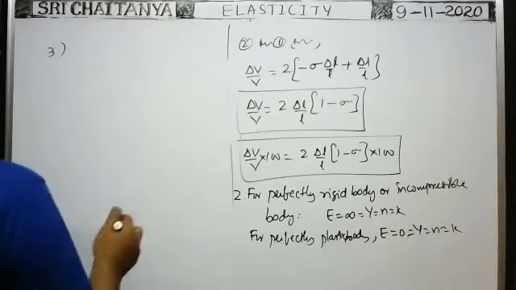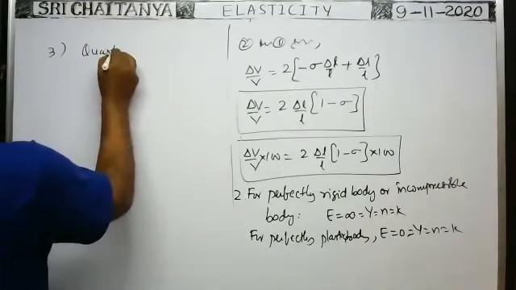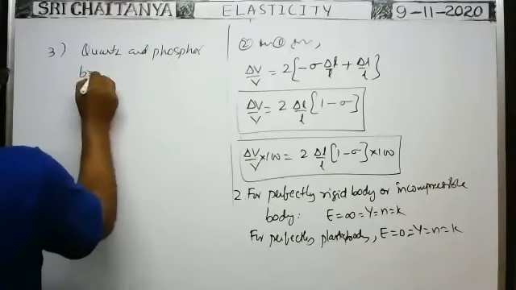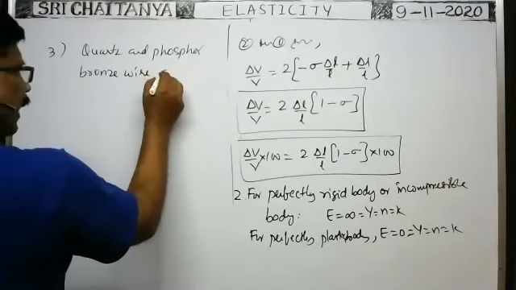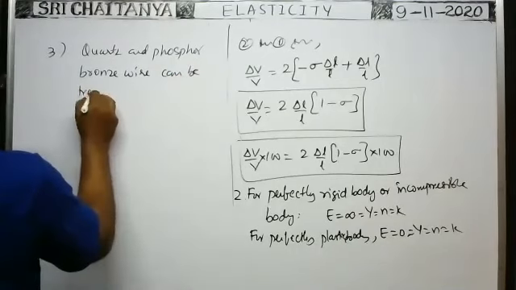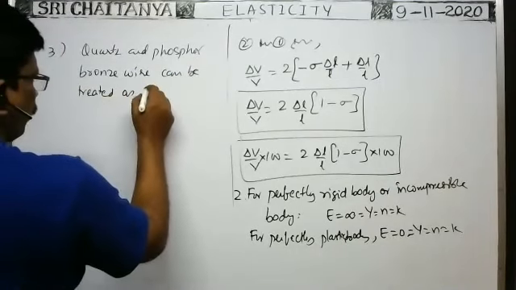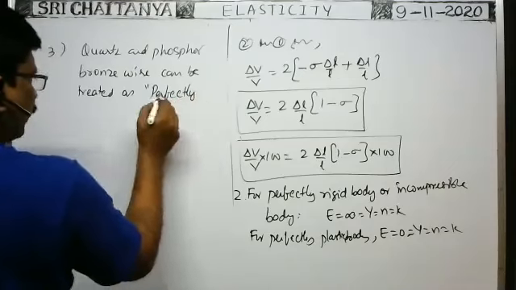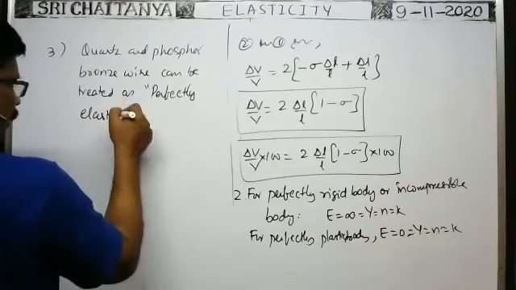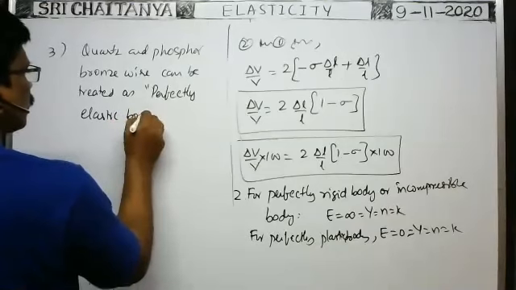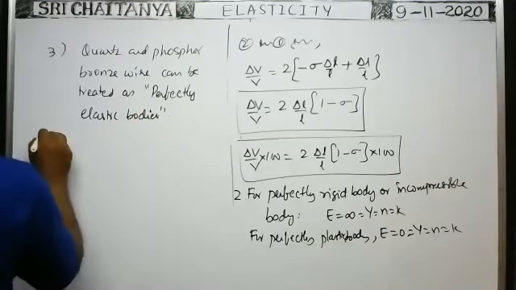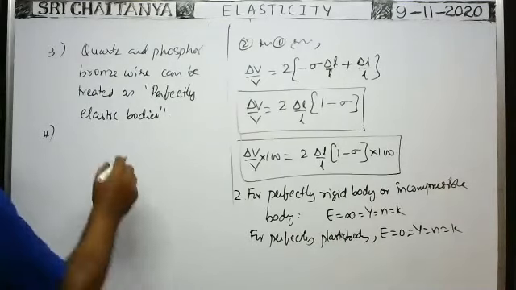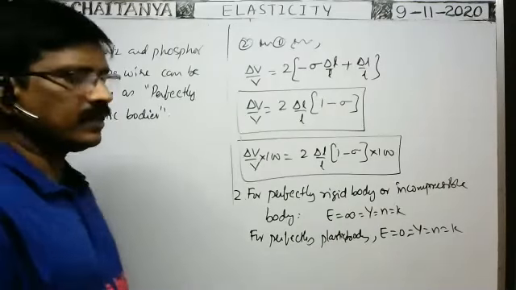Third one, phosphor bronze wire. Phosphor bronze wire can be treated as a perfectly elastic body. Already I said this one, in the introduction of elastic bodies. Okay, next one. What is the importance of the rigidity modulus?